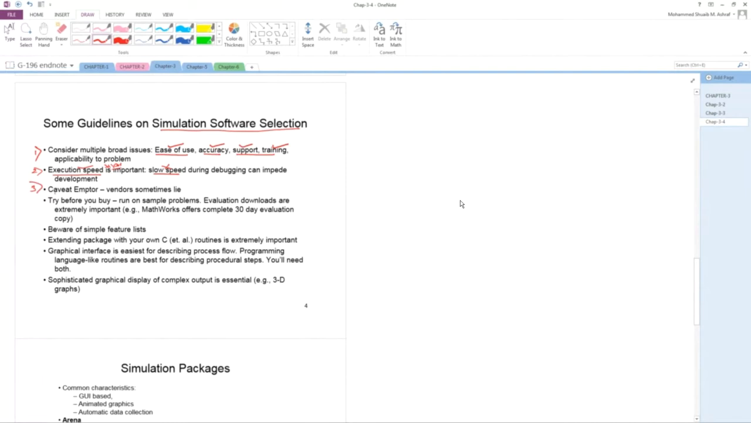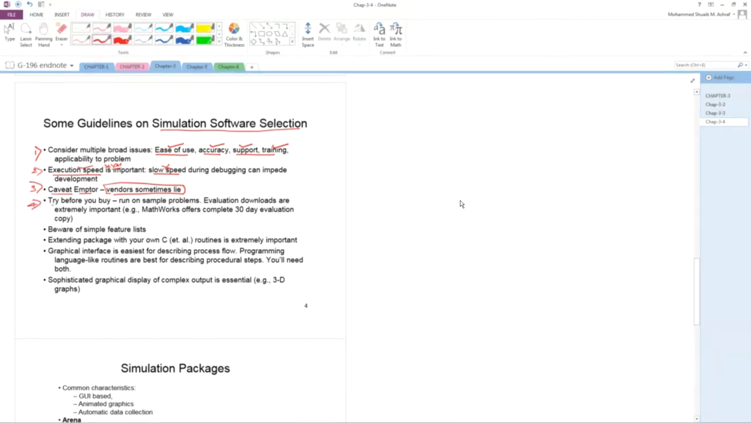Number 3, employer vendors sometimes lie. When you go for purchasing a software, sometimes the shop boy, or you can say the seller, tells lies to sell his software. So that's why be aware of that. When you go to the shop to purchase a simulation software, sometimes the vendor who sells the software will lie.